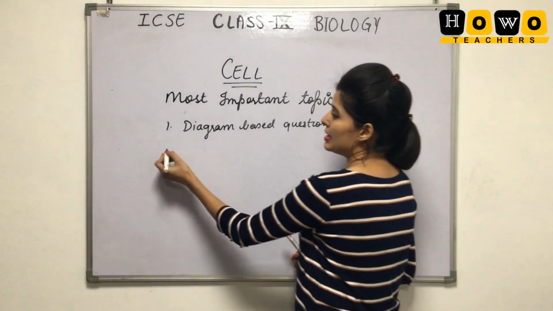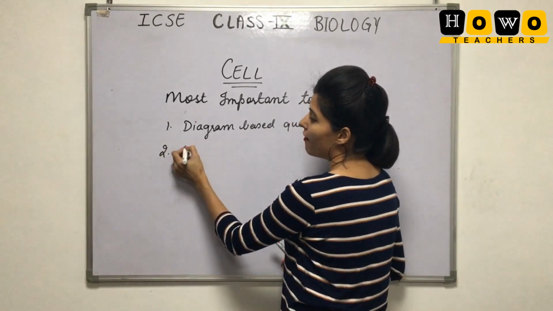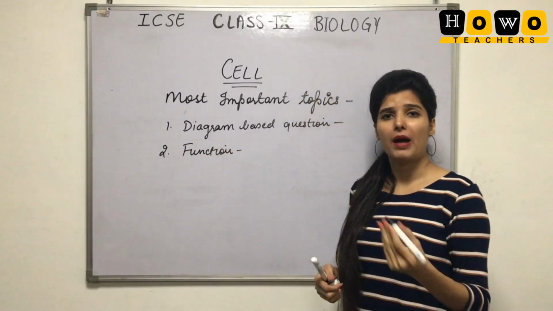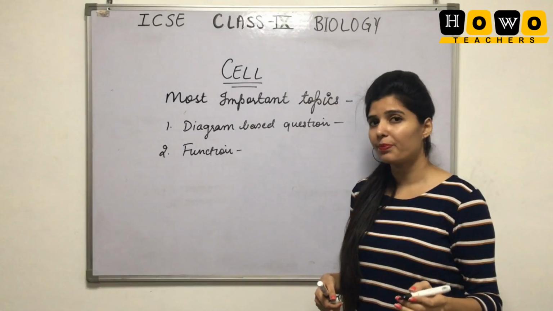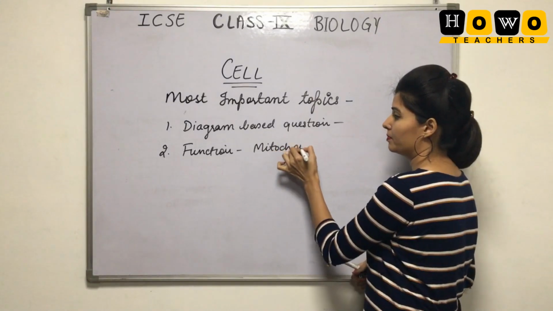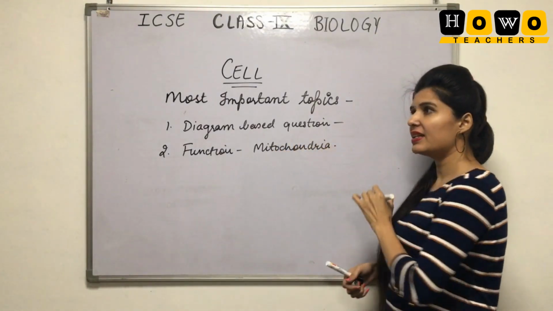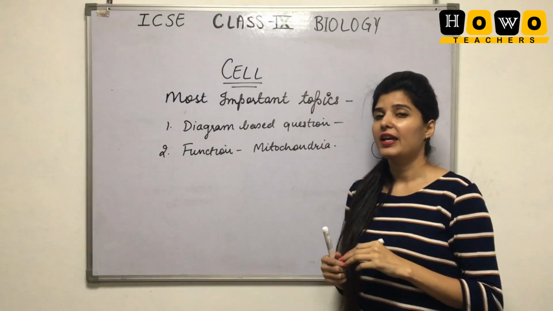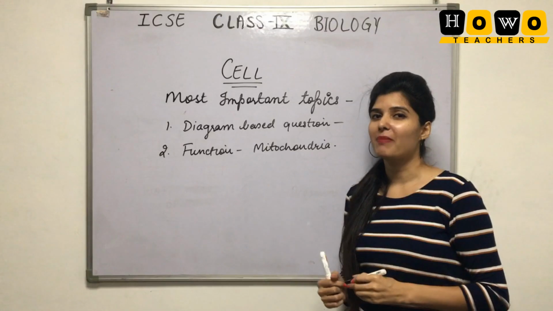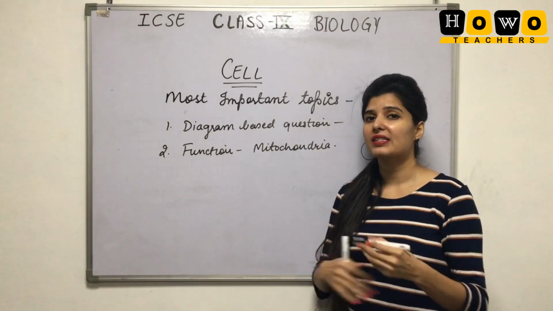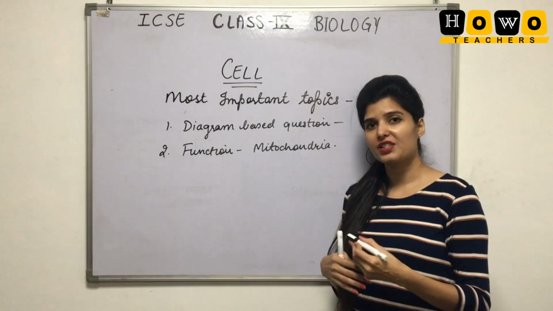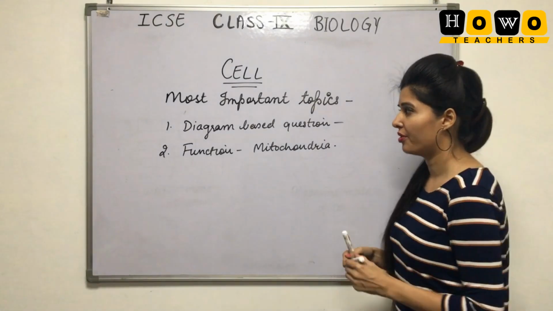Along with that, the chapter also consists of the function part. That is, what is the function of mitochondria, what is the function of Golgi apparatus, what is the function of nucleus. So these kinds of questions are important. Never leave the functions of the chapter cell. Most important, mitochondria, the cell organelle which has the most weightage of questions or marks in the exam.